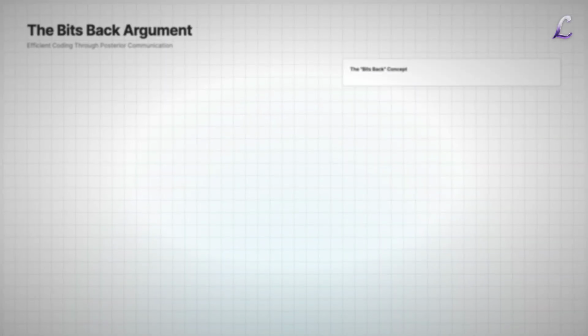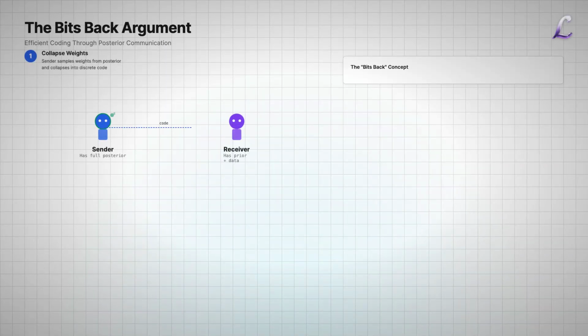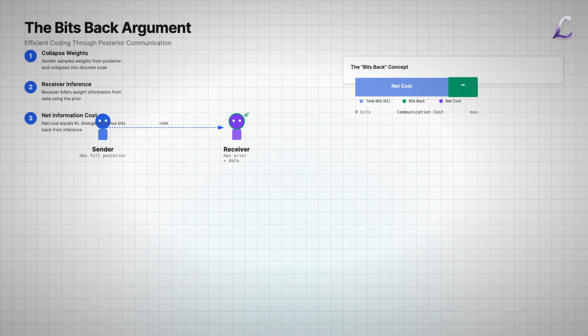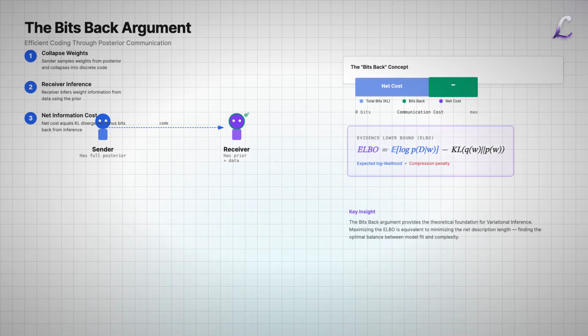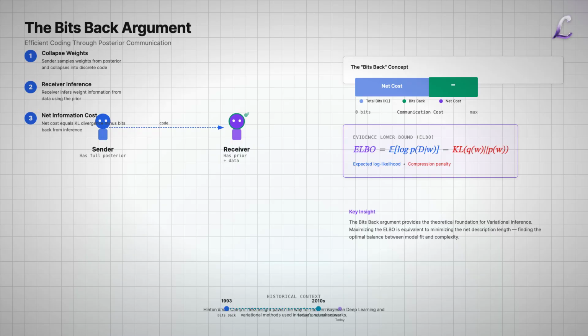There's an even deeper insight: the bits back argument. When the sender communicates the weights, the receiver doesn't need to receive all the bits explicitly. Some information can be inferred from the data itself. Here's how it works. Step 1. The sender collapses weights drawn from the posterior into a discrete code. Step 2.